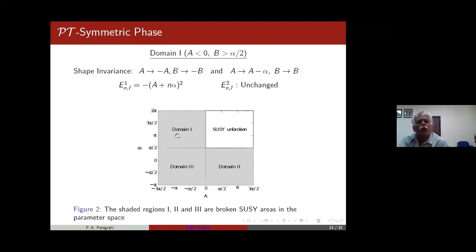This broken case, when the potential was real, was studied by this group of Khare, Sukhatme, Osim, Gangopadhyay, and they in fact pointed out a very interesting property that still there is a shape invariance here. If you first change A to minus A, B to minus B, and then after that you do shape invariance in the regular way, you can generate the spectrum. Because as you all know, as Bhabani pointed out, in the broken case both the eigenvalues will coincide. Using standard supersymmetry, shape invariance is not possible. But as you have also seen earlier, this trick allows you to avoid that problem. And in fact, you use that to solve it here, also for the complex case.